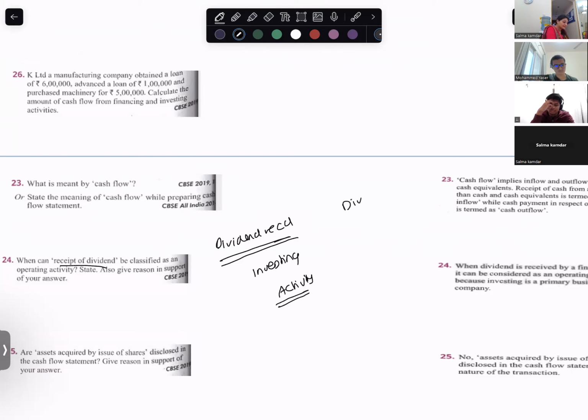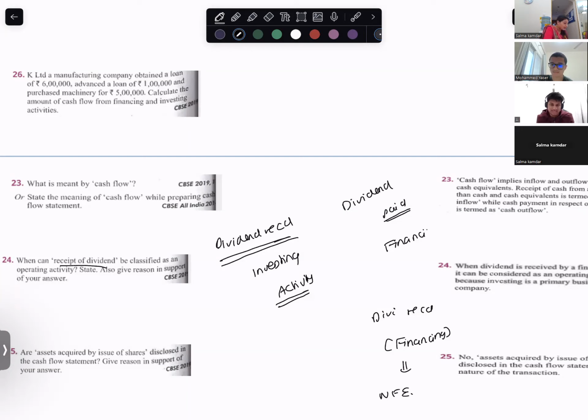Dividend paid is financing activity. Dividend received can be financing activity also, if it is a non-financial enterprise.